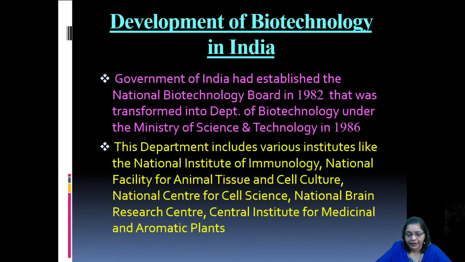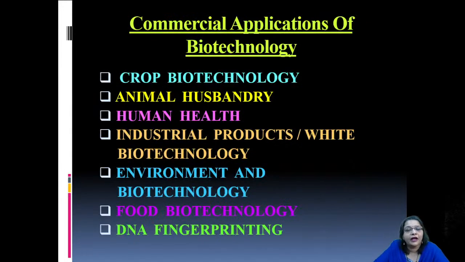This department includes institutes like the National Institute of Immunology, National Facility for Animal Tissue and Cell Culture, National Center for Cell Science, National Brain Research Center, Central Institute for Medicinal and Aromatic Plants, etc.